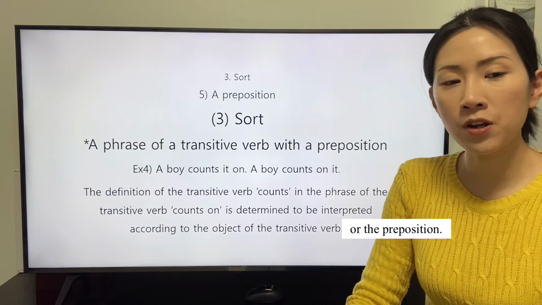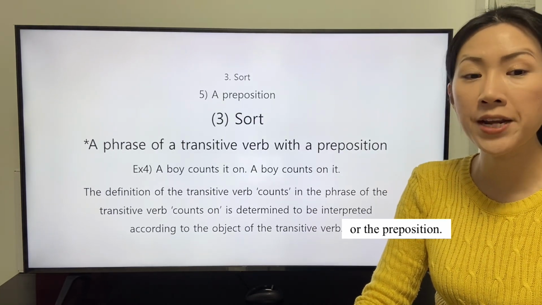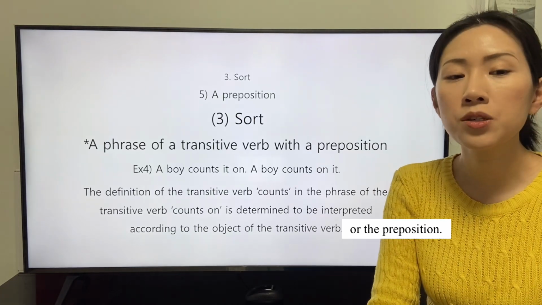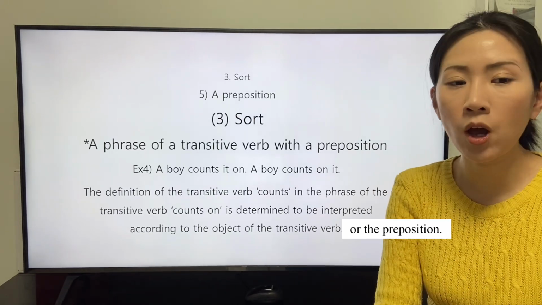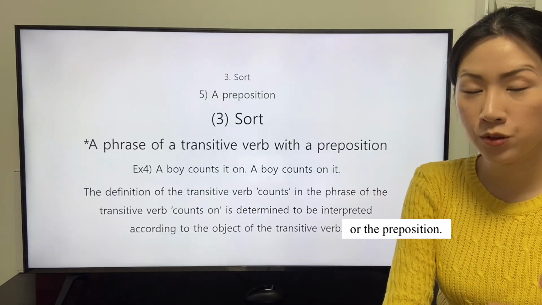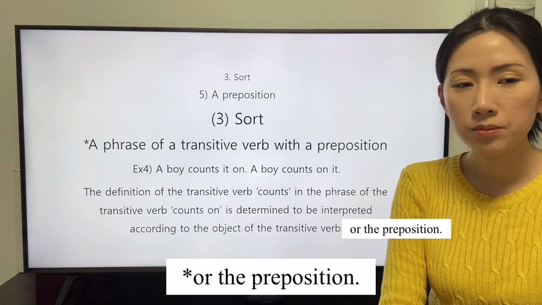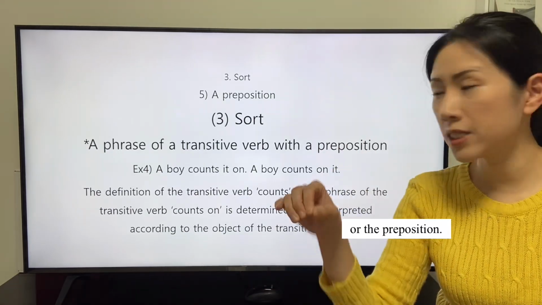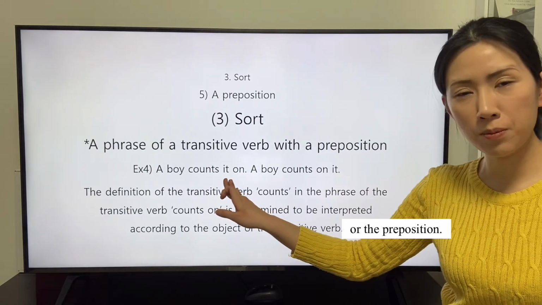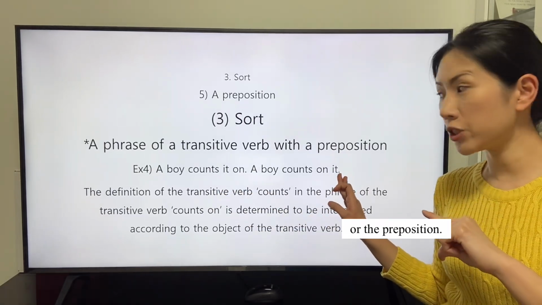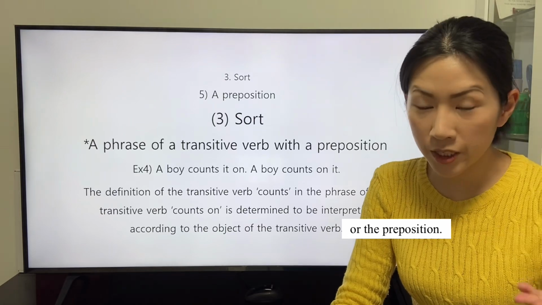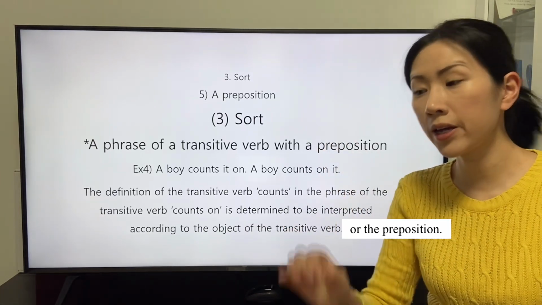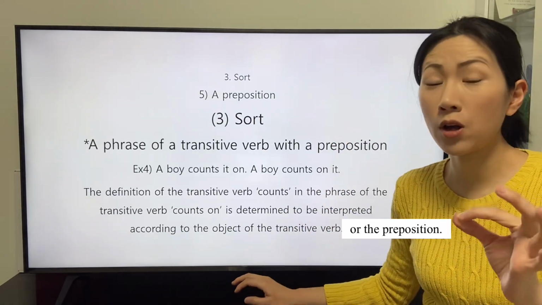The definition of the transitive verb count in the phrase of the transitive verb count on is determined to be interpreted according to the object of the transitive verb. So the pronoun replaces the object of the transitive verb or the object of the preposition under the condition that the listeners identify the object indicated by the pronoun.